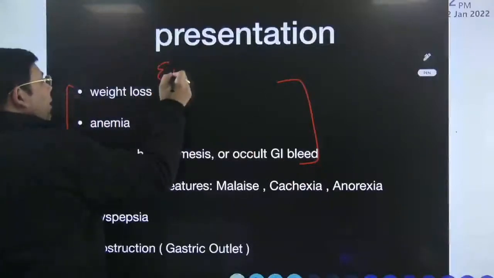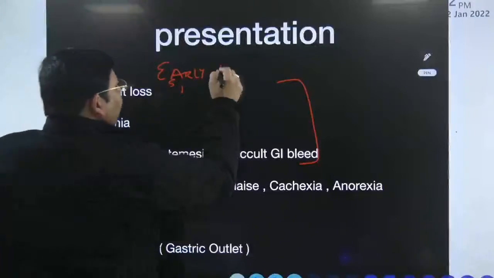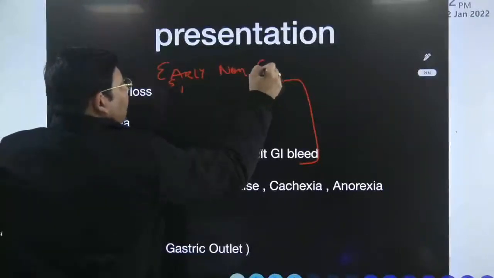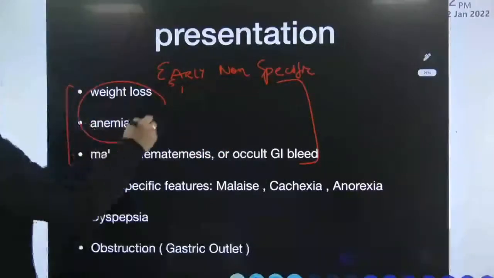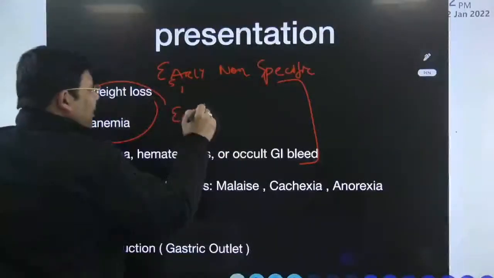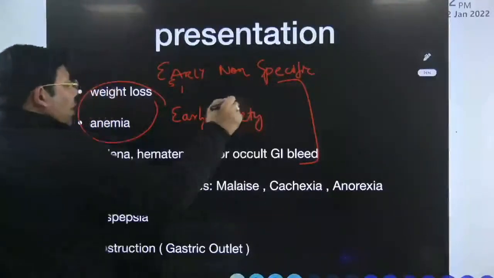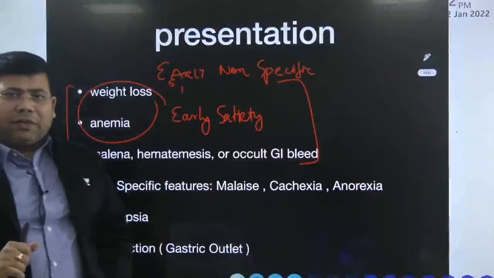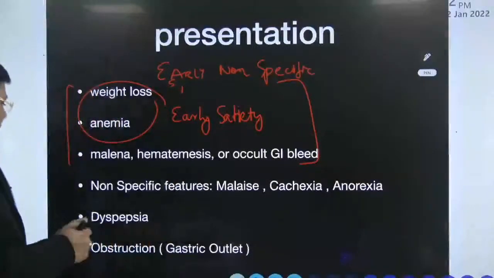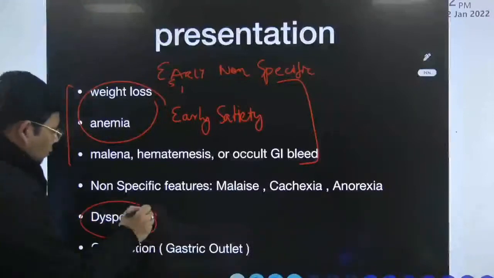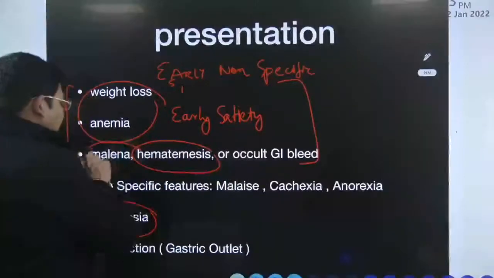So the classical presentation is early non-specific presentation, and what is the non-specific presentation? Weight loss, anemia, early satiety. So weight loss, anemia, early satiety, they are classical features. What are very specific features that we all have to understand? Dyspepsia. So dyspepsia, the patient presents to you with hematemesis, melena.